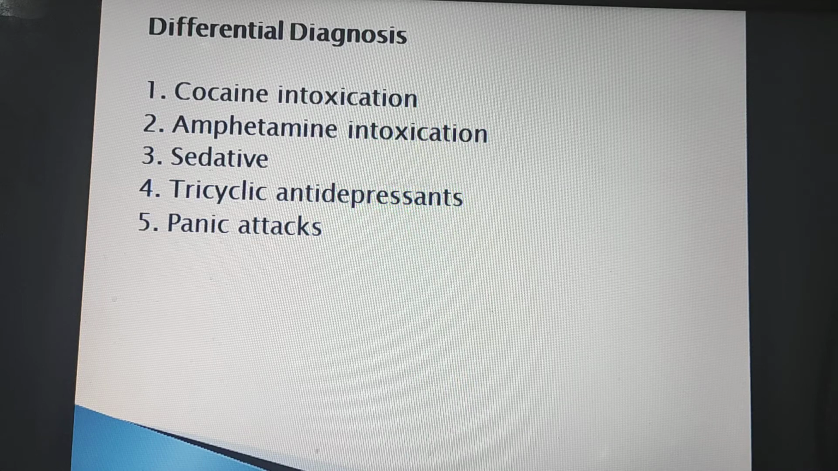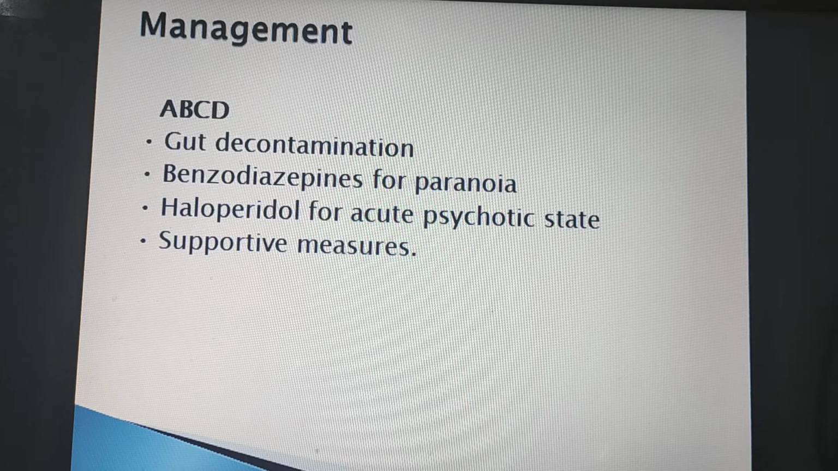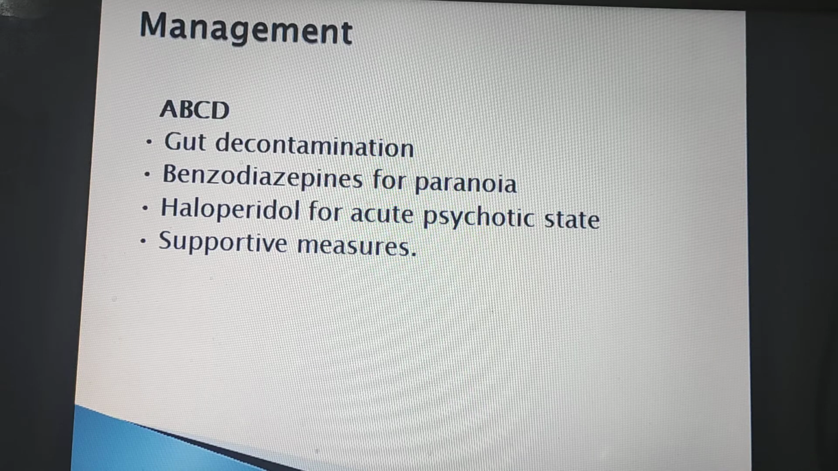Differential diagnosis of cannabis toxicity with cocaine intoxication, amphetamine intoxication, sedatives, tricyclic antidepressants, panic attacks, because these have one or more common signs and symptoms. Management: how to manage a case of cannabis toxicity or cannabis poisoning.